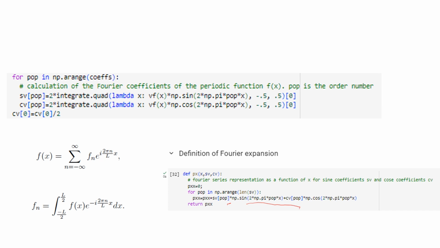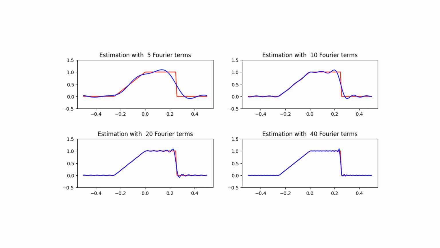We can do that for variable numbers of Fourier coefficients. So in this, on the upper left, we've used the first 5 Fourier terms, and by adding those terms together and evaluating them, we see an approximation to the original function. Then we go to 10 Fourier terms, 20 terms, and 40 terms, and we see that the estimate gets better as we use progressively more Fourier coefficients in our expansion of this function.